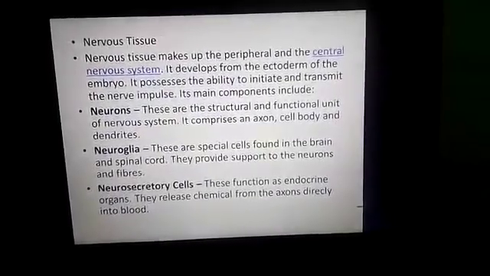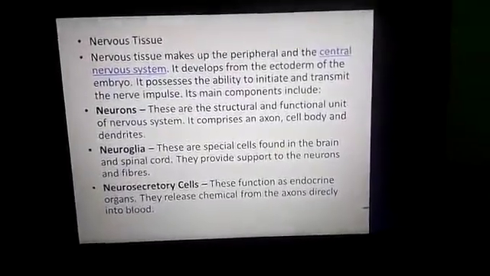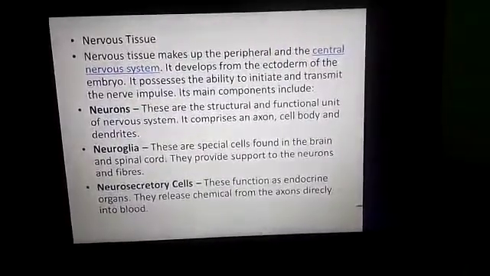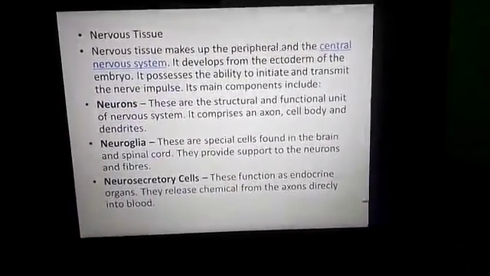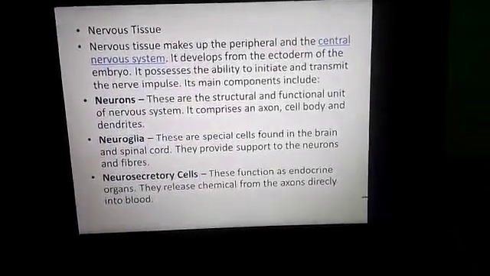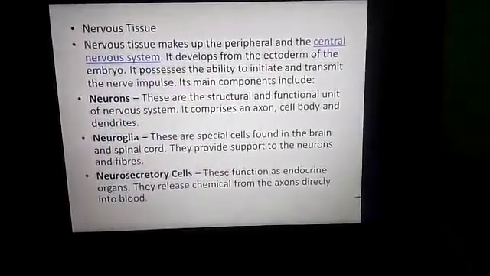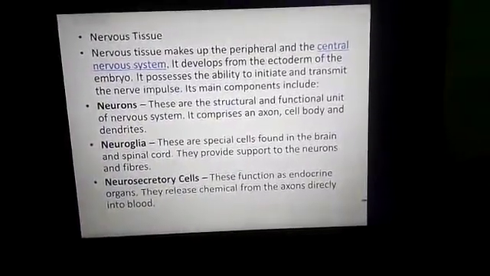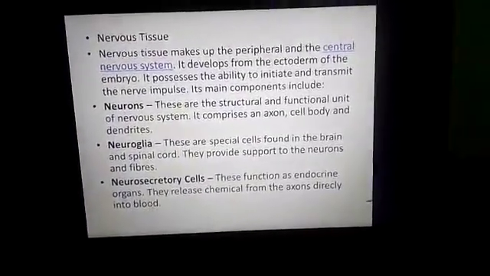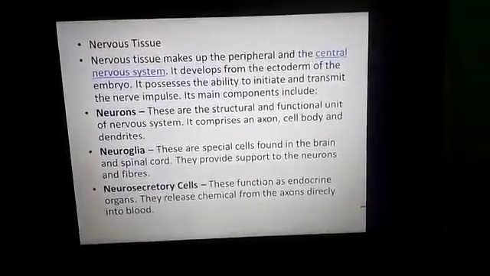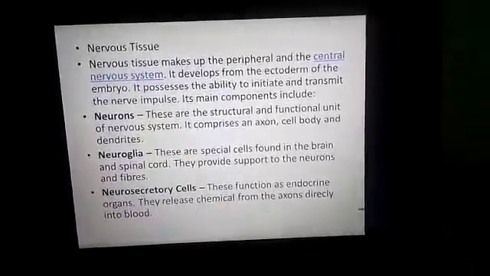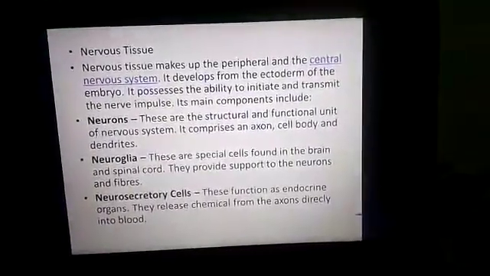And next are neurosecretory cells. These function as endocrine organs. They release chemicals from the axon directly into the blood. Each nerve cell consists of a cell body called perikaryon or cyton, containing the nucleus, and one or more elongated hair-like extensions called dendrites. And this is about the nervous tissue.